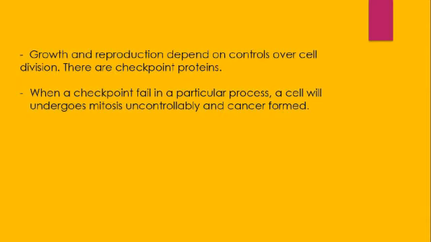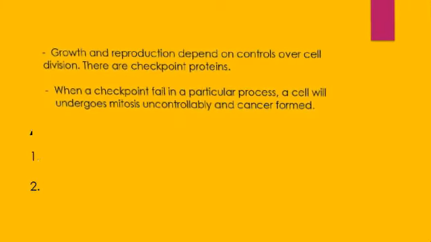Growth and reproduction depend on controls over cell division. They are checkpoint proteins. When a checkpoint fails in a particular process, a cell will undergo mitosis uncontrollably and cancer forms.